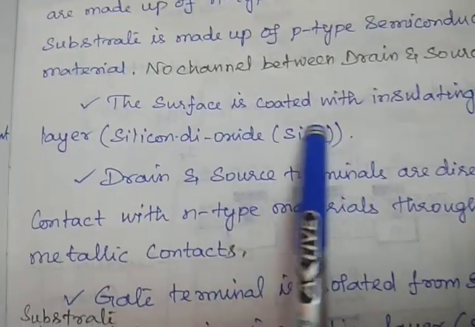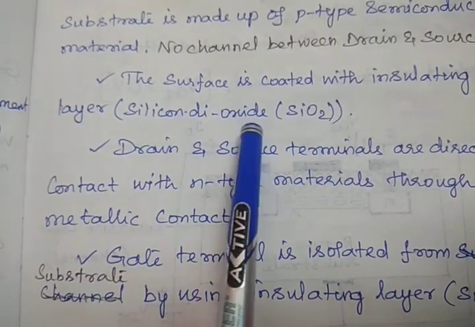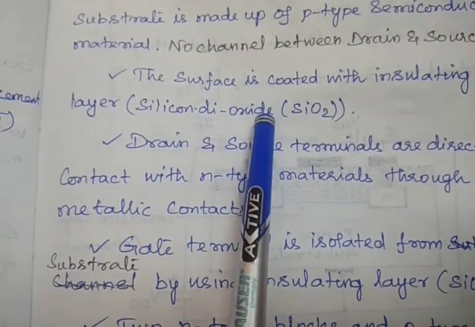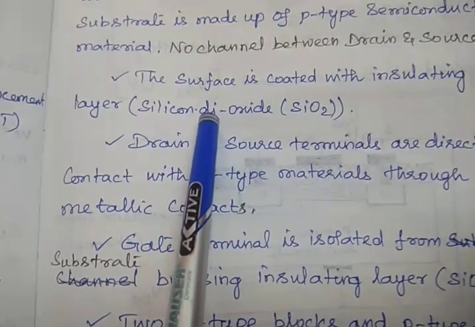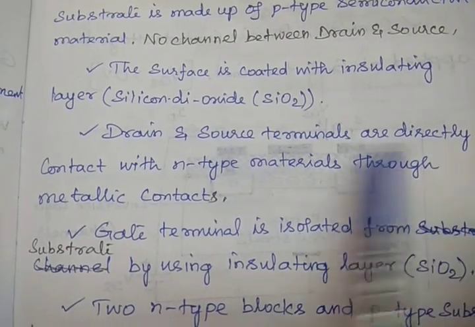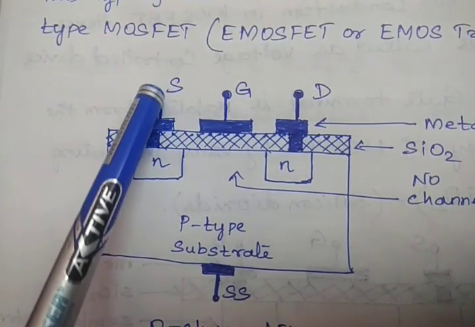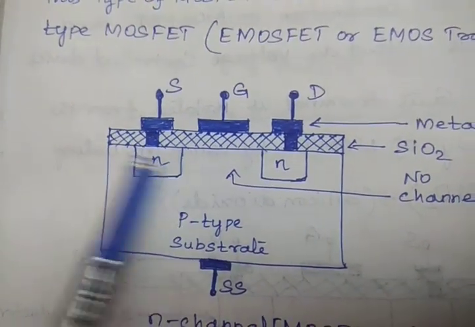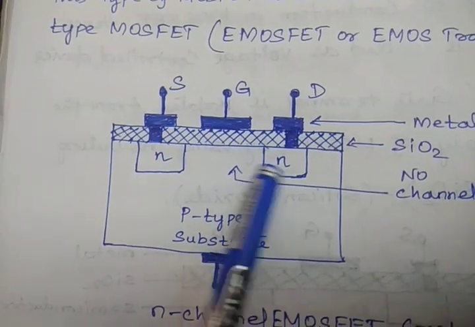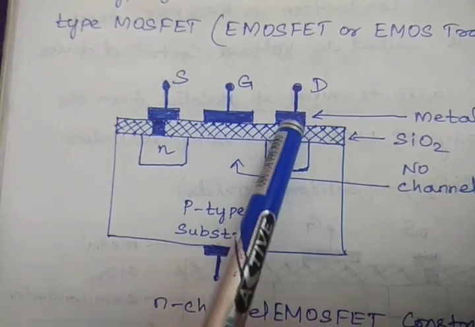And the surface is coated with an insulating layer. Already we discussed this one. Silicon dioxide we use for the insulating purpose. Drain and source terminals are in direct contact with N-type materials through metallic contacts. See in this figure, once again we will discuss. Drain and source are in direct contact with these N-type materials through metallic contacts, correct?